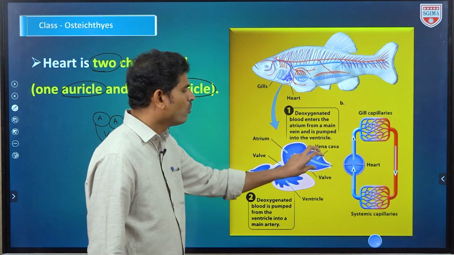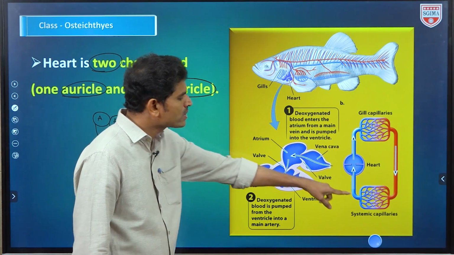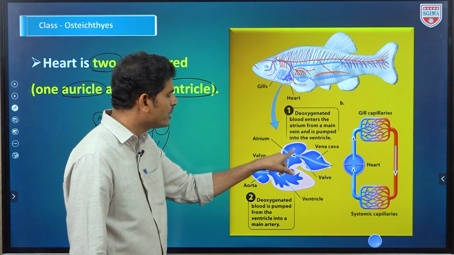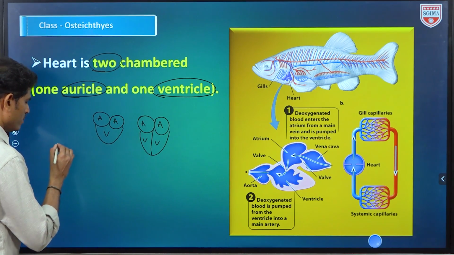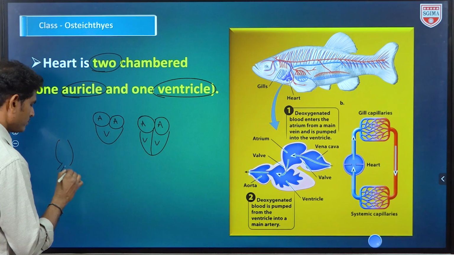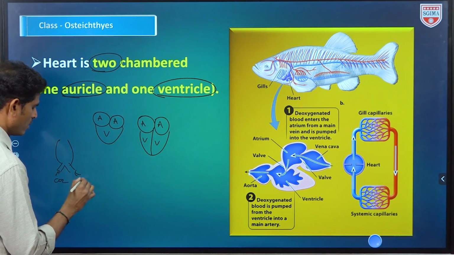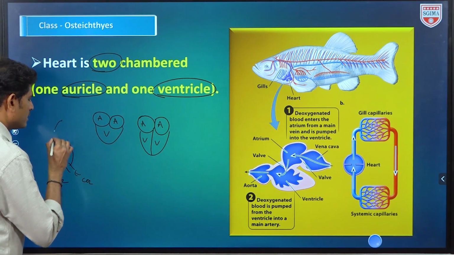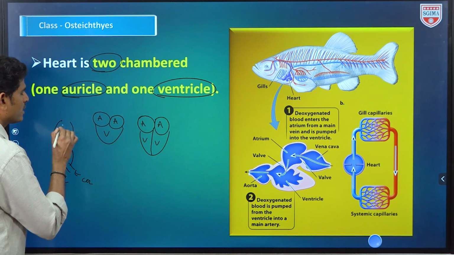So this is the vena cava, the veins. These veins collect the deoxygenated blood from the body and release it into the atrium. That is, in fishes the lower chamber is the auricle. The collected blood is released into this auricle. This is CO2 blood, and it is sent to the next chamber, which is the ventricle.